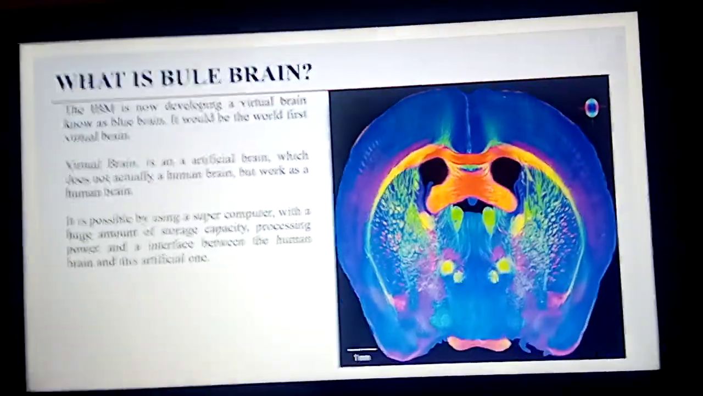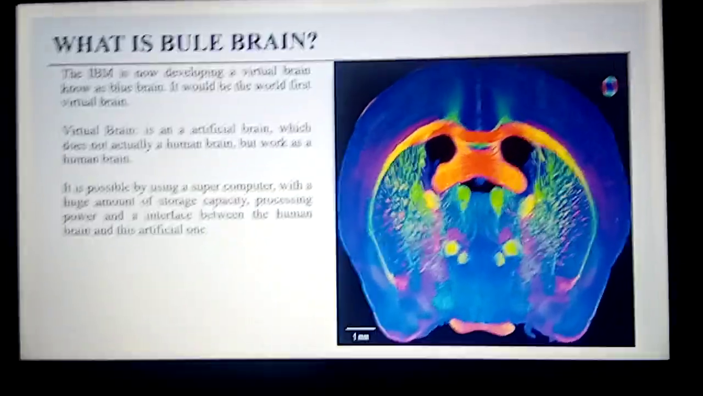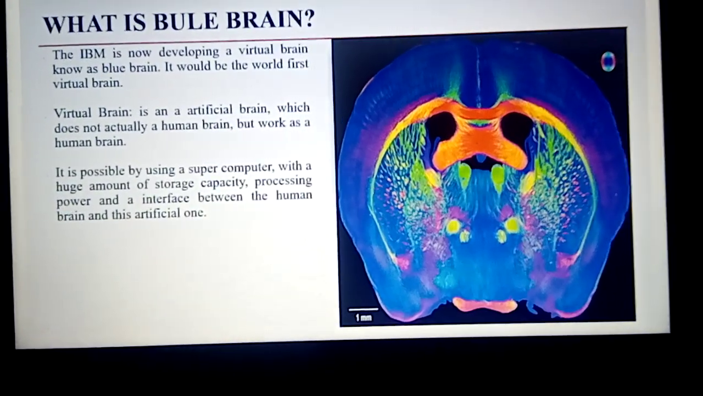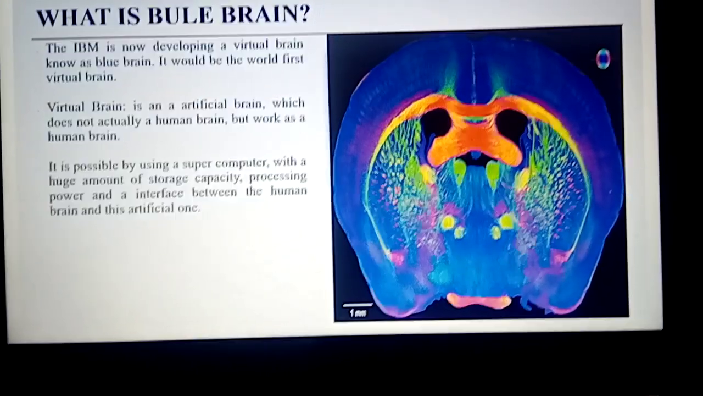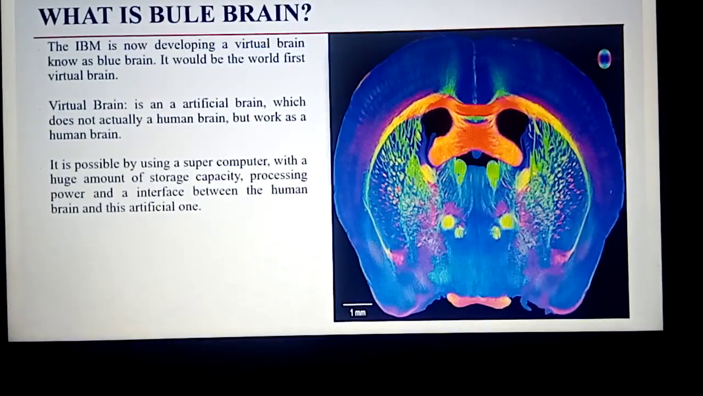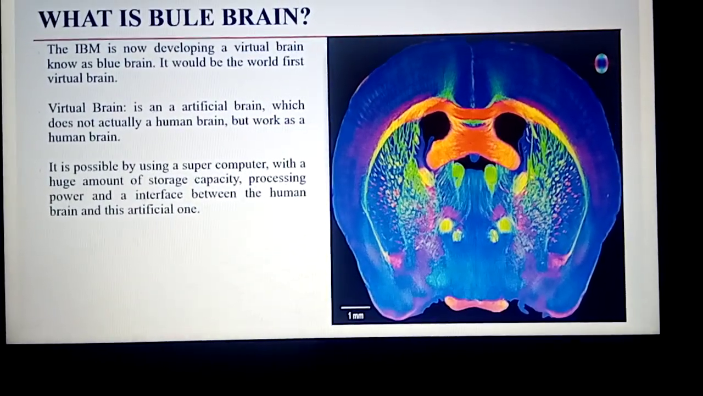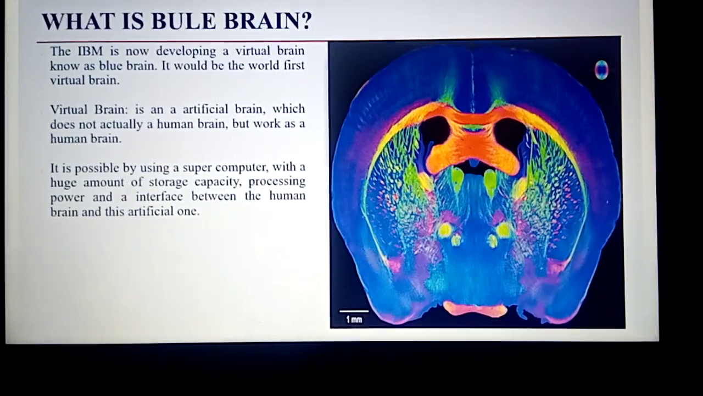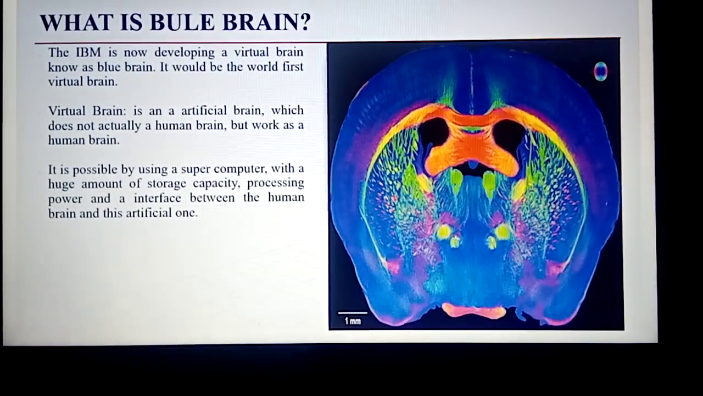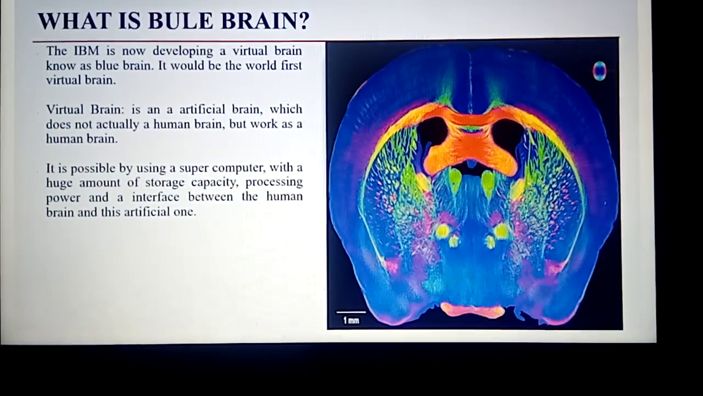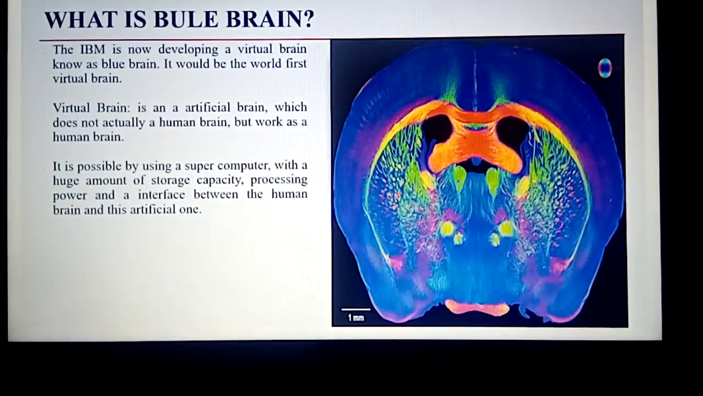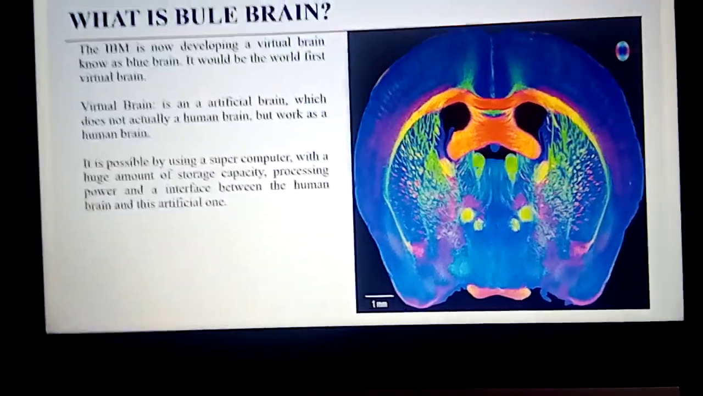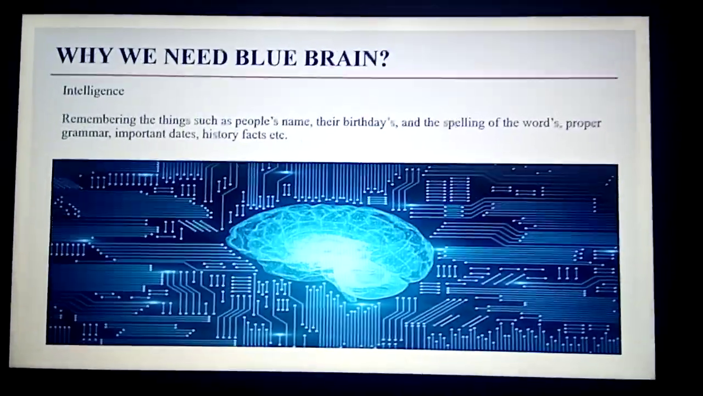So what is the blue brain? The blue brain is being made by IBM. IBM is developing a blue brain known as the virtual brain. It would be the world's first virtual brain. So what is the virtual brain? A virtual brain is an artificial brain which is not actually a human brain but works as a human brain. Now the answer to the above slide question: it is possible to create a human brain by using a supercomputer with a huge amount of storage capacity, processing power and an interface between the human brain and this artificial one.